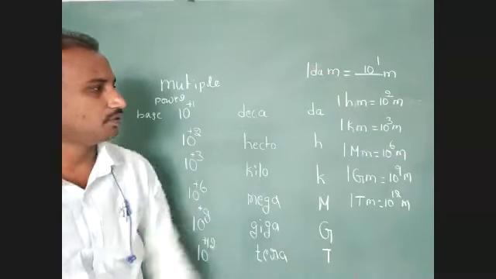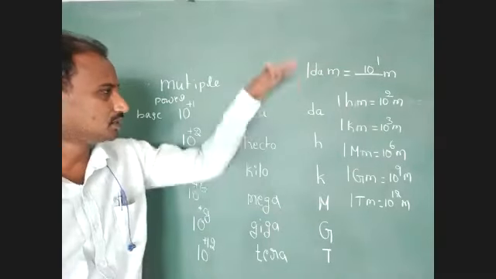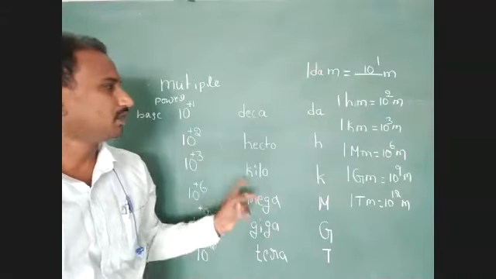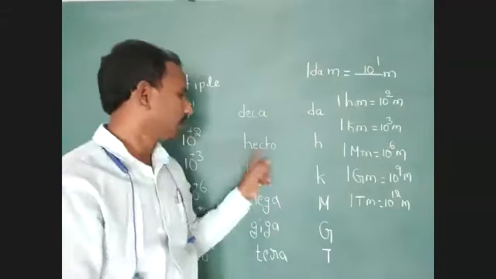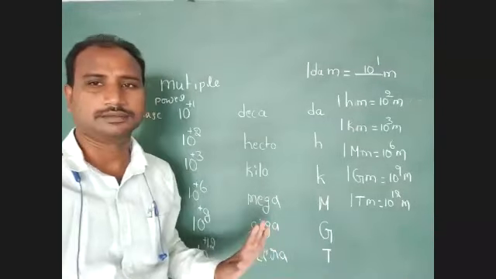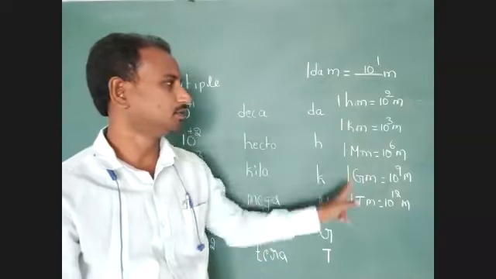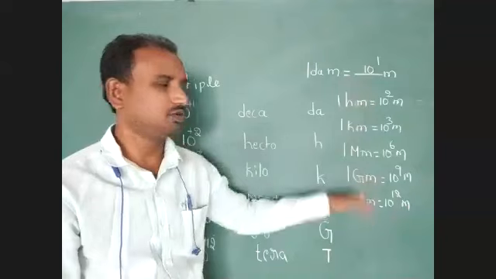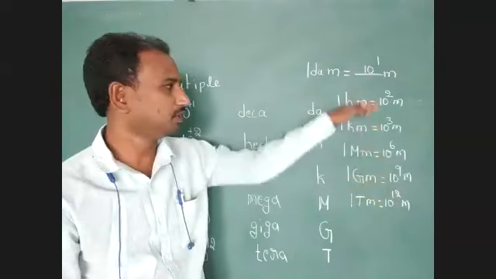You just have to identify these 6 multiple values. They cannot give decameter, hectometer, kilometer, megameter, gigameter and terameter directly. They give the values with symbols. Nowadays in our general life you observe these values with symbols only.